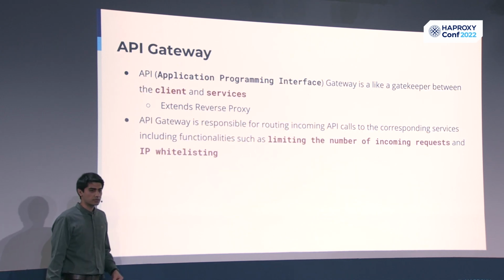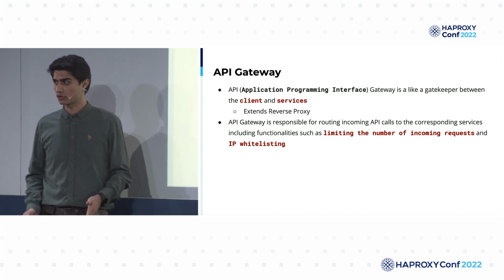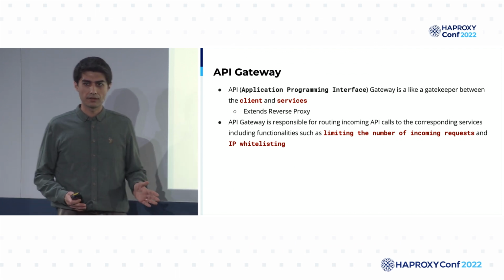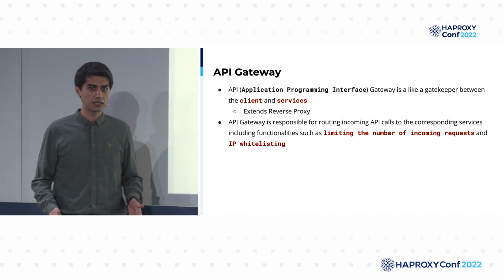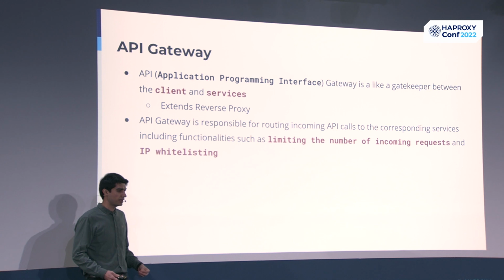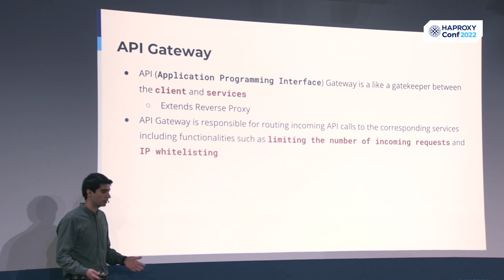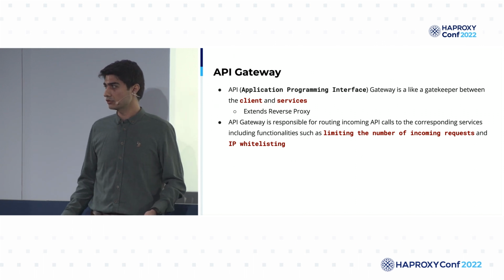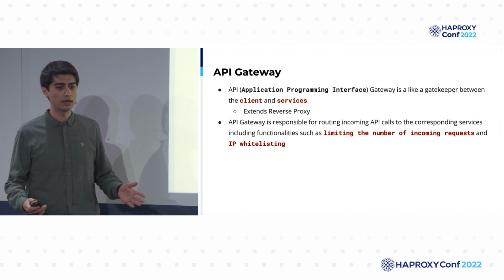Reverse proxies are not enough to provide all of the security constraints needed for better services, and we need additional features on top of the reverse proxy features. These tools are generally called API gateways. An API gateway is like a gatekeeper between our services and the outside world, which we can call stakeholders or clients. When I say additional features, I mean security features like limiting the number of requests, and IP whitelisting.